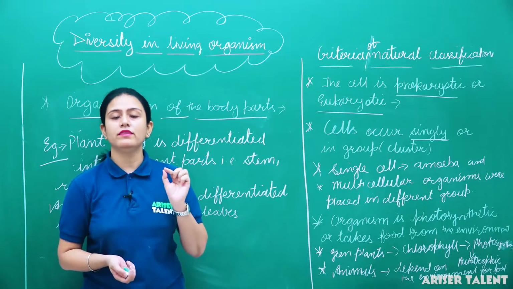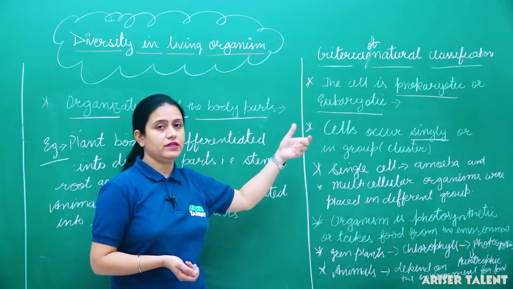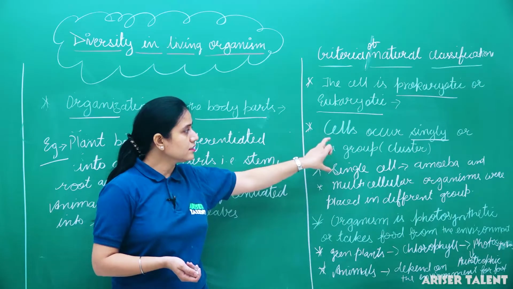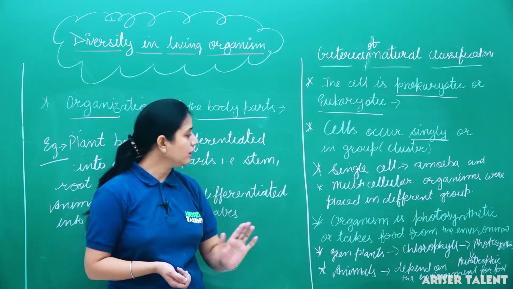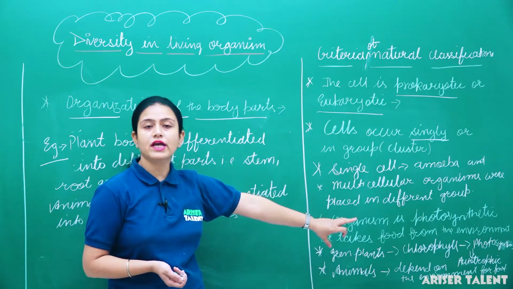They were: number one, the cell is prokaryotic or eukaryotic, whether the nucleus is well defined or not. Another is whether the cell occurs singly or in a group, unicellular and multicellular. Then the organism is photosynthetic or takes food from the environment.